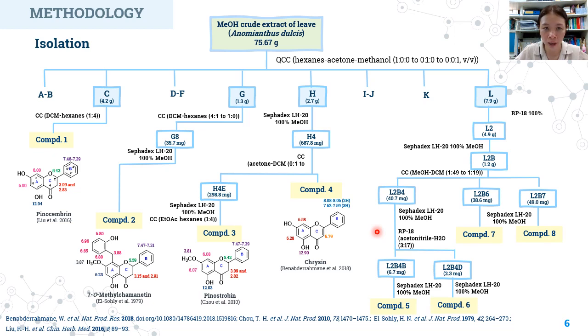In fraction L, it was isolated as shown in this figure, and it provided 4 non-flavonoid glycosides that I will present their structural elucidation in the next part of the discussion.